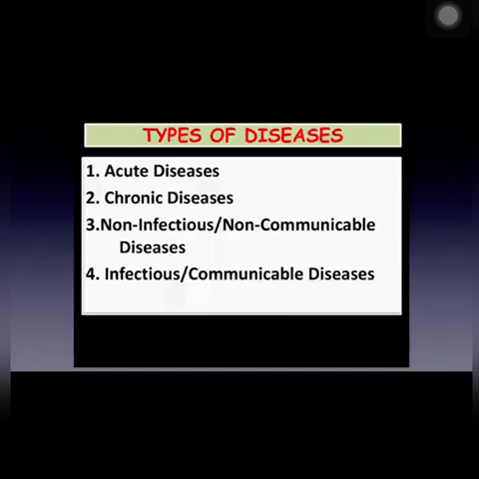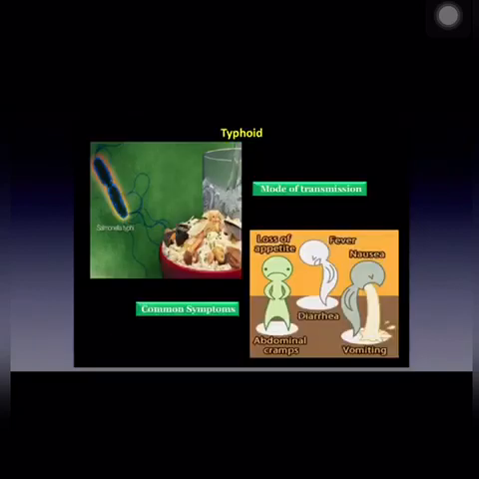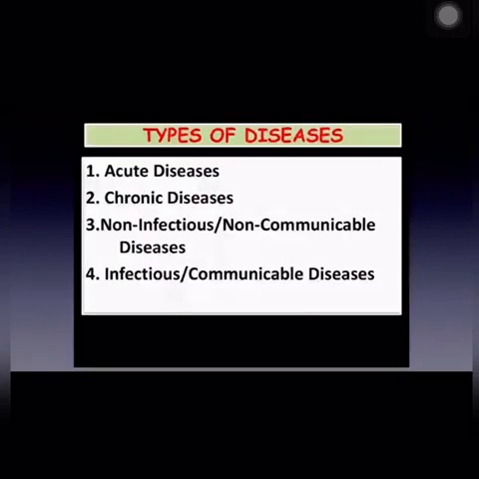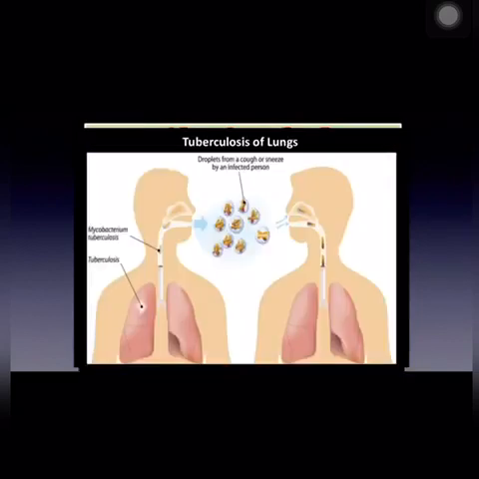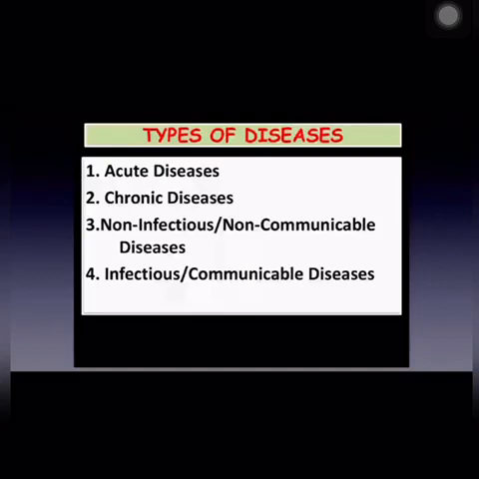In our previous video, we were discussing types of diseases, and we discussed acute diseases and chronic diseases. Acute diseases are short-term diseases, for example, diarrhea, typhoid, common cold, etc. Whereas chronic diseases are long duration diseases like tuberculosis, elephantiasis, diabetes, etc.